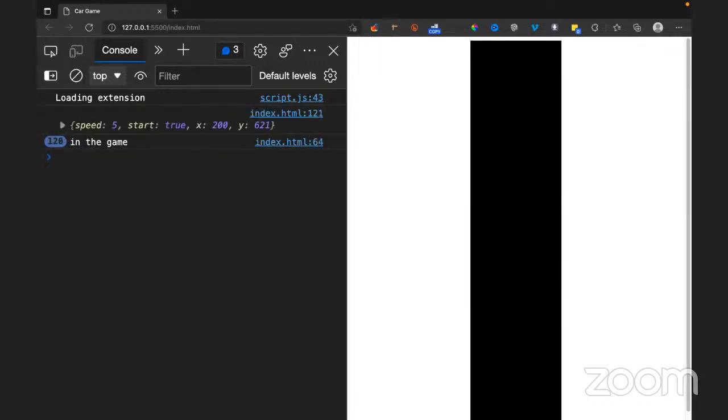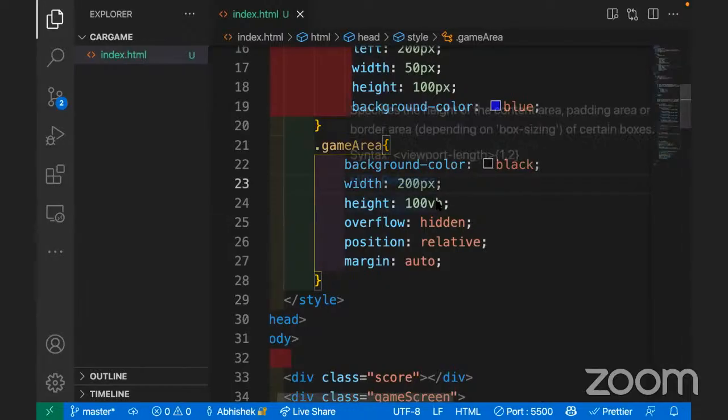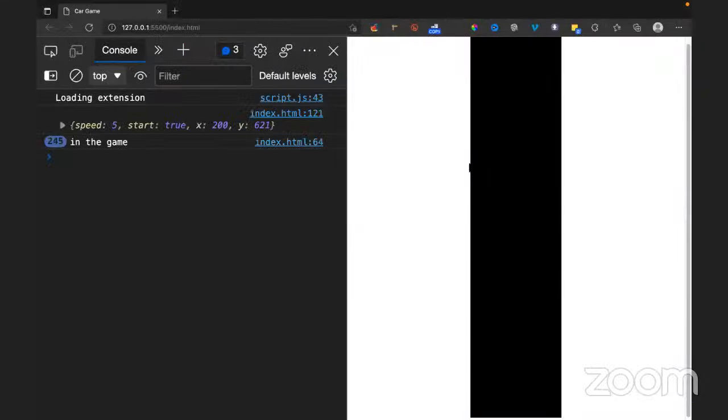Any change? Yep, it came, because I think 100% does not basically work. The reason is that percentage basically works along with the section, like the section which is 0, so percentage cannot take the full screen. Right? VH means the complete viewport. So it's there. Now where is my car?